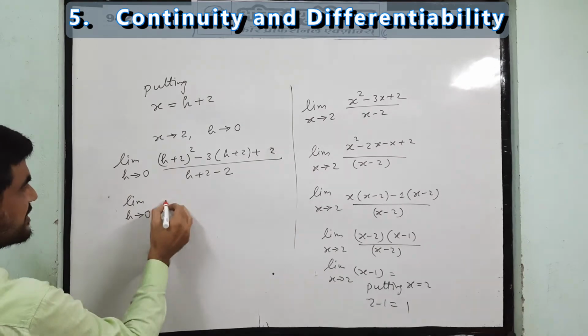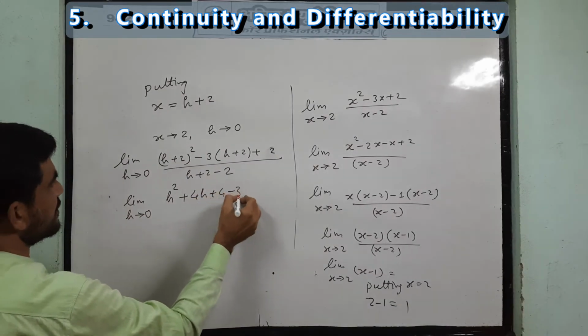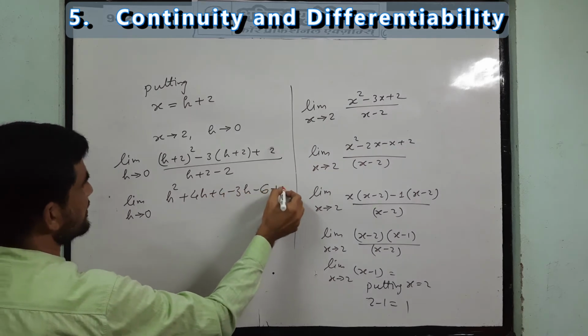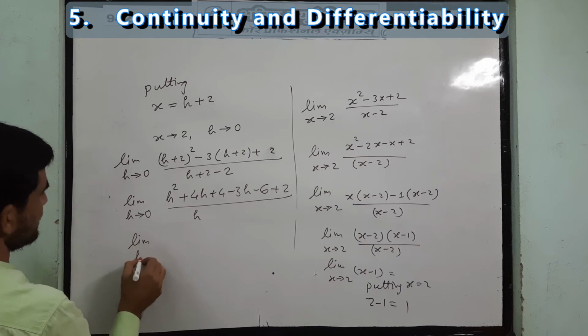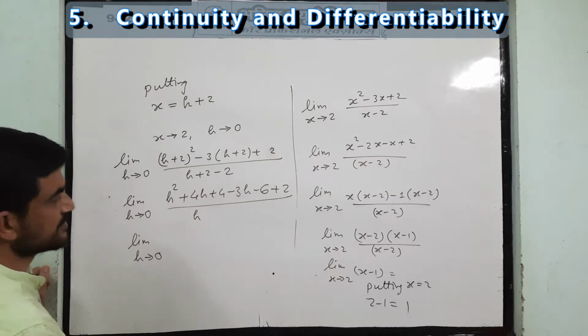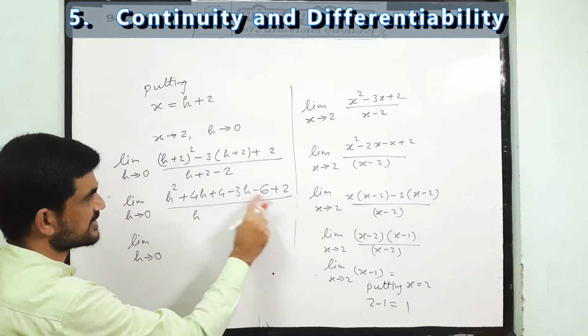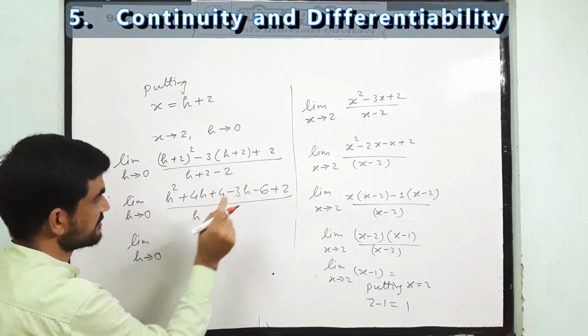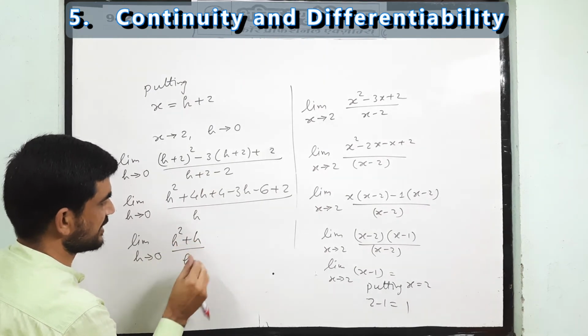Just see what shall we get when simplified: h square plus 4h plus 4 minus 3h minus 6 plus 2, divided by h. On solving this, 4 plus 2 is 6, minus 6, that will be cancelled out, 4h minus 3h will give h. So h square plus h divided by h.